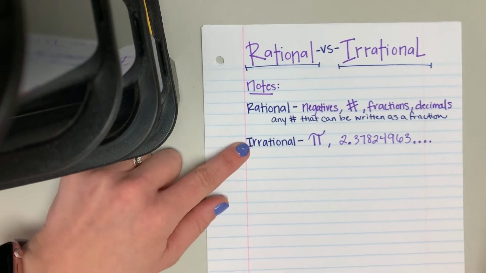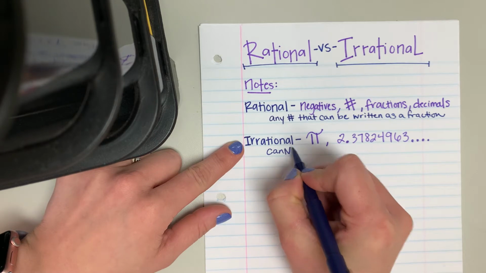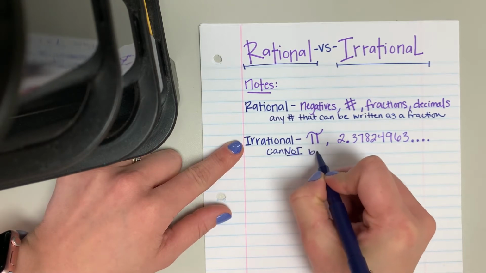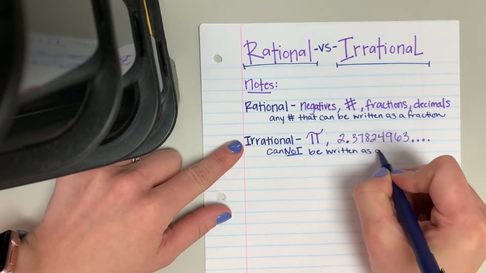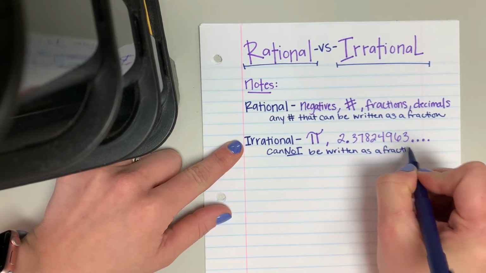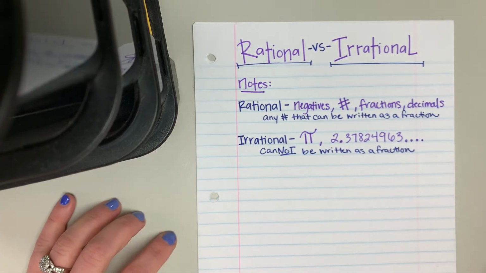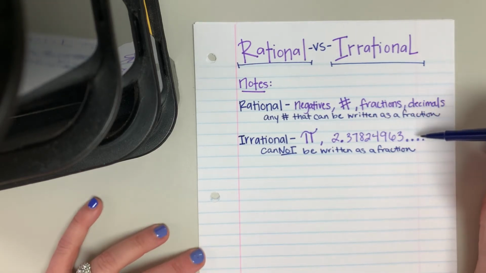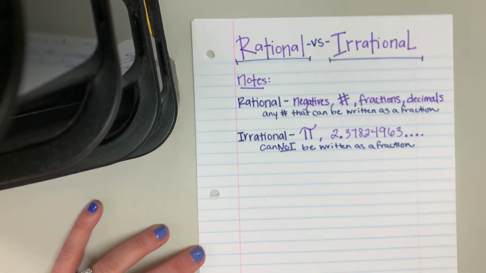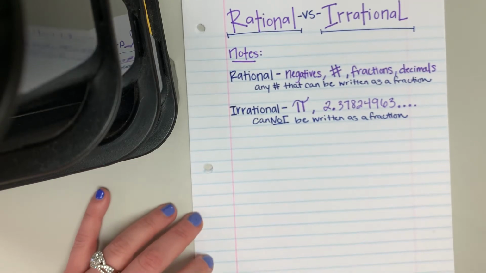And an irrational number is a number that cannot be written as a fraction. So really, that is your distinguisher there. Can the number be written as a fraction or not? Pi cannot be written as a fraction. Random decimals that just continue and continue and continue without any kind of formation about them cannot be written as a fraction.